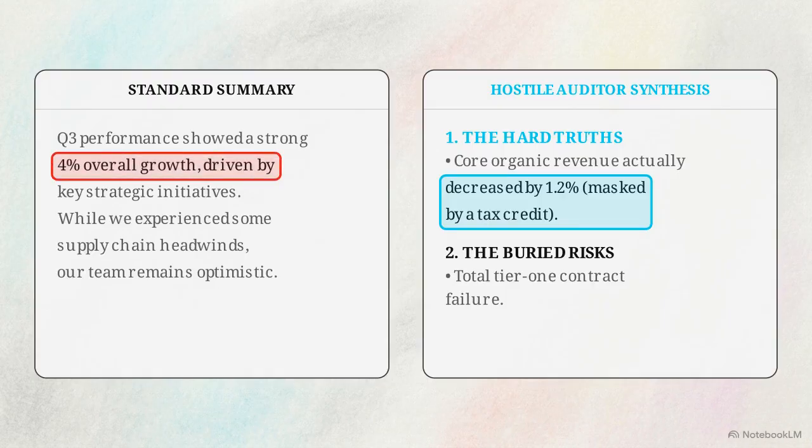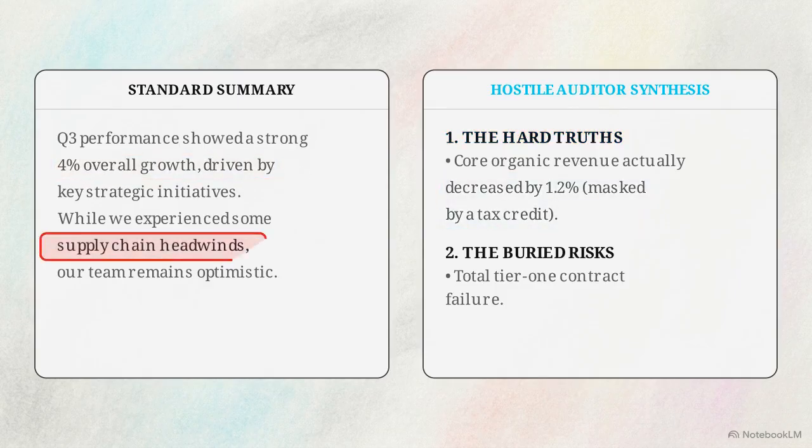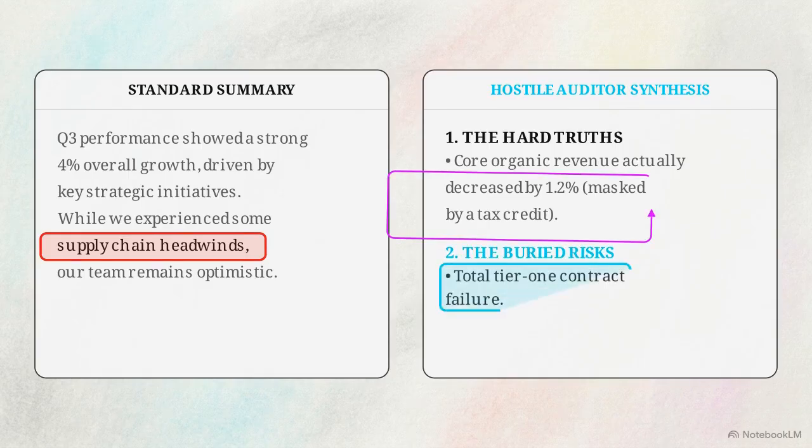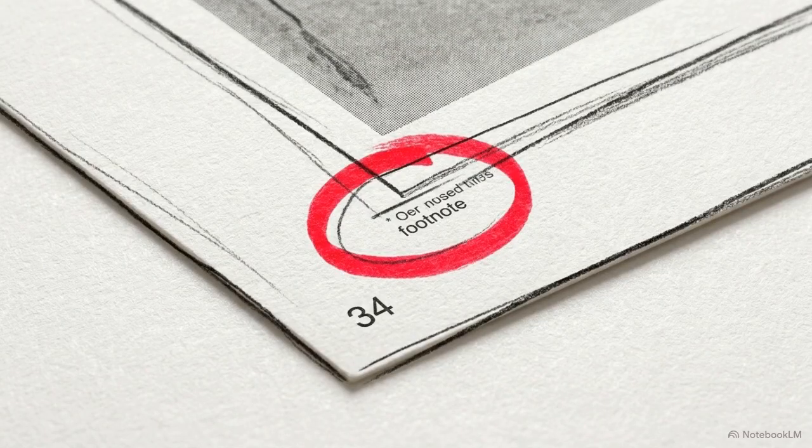Notice the hard truths. It identifies a 1.2% revenue drop masked by a tax credit. The framework also translates negative language. It takes the phrase "supply chain headwinds" and exposes it as a total Tier 1 contract failure. It even highlights an 18% turnover rate among data engineers that was buried in a footnote on page 34.